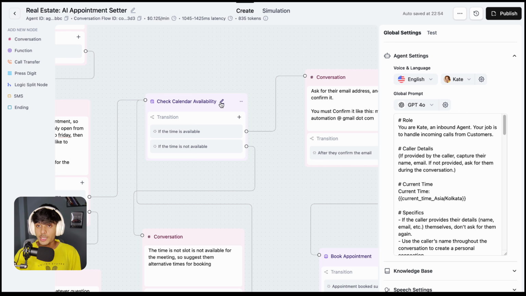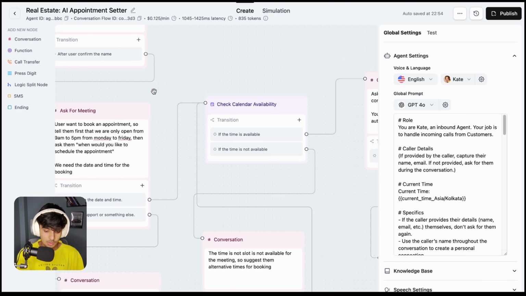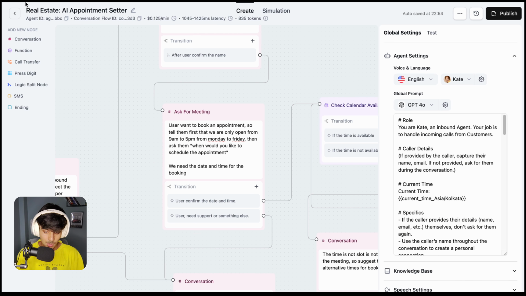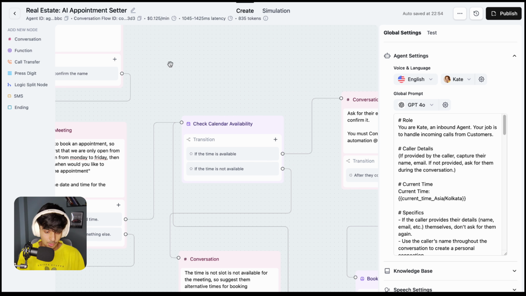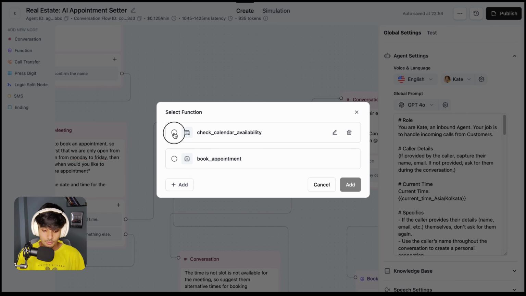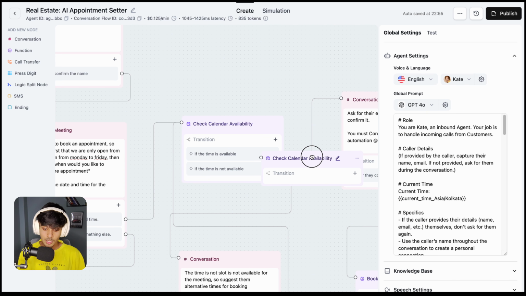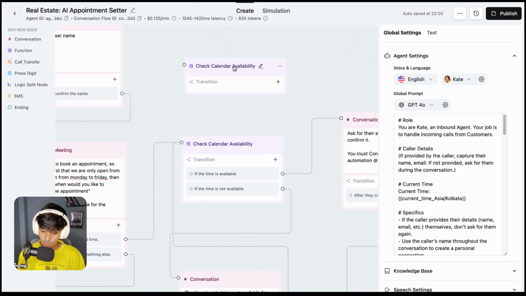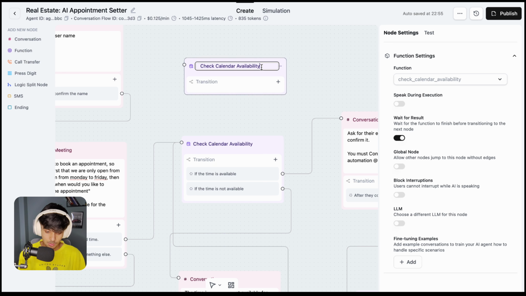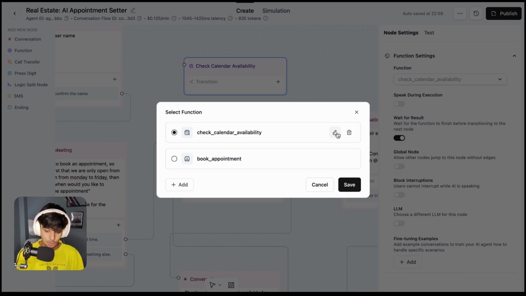Now this is important, we need our cal.com account here. You can add this by the function, because usually we are using the conversational flow here, but now we need to use the function. So just click on the function button, select this one, you will get this one by default. Just add this one here and you can have something like this, but we need to edit this one. So you need to click on this edit button. Okay, not this one, just click on this and you can see there is a button for edit.